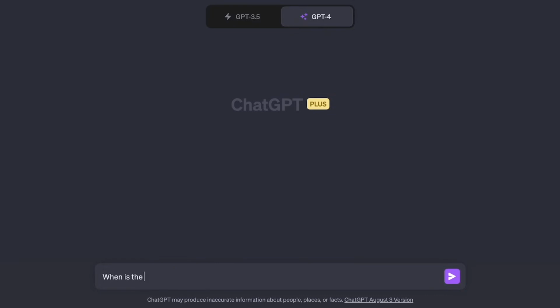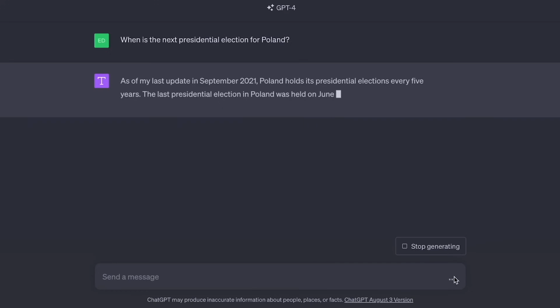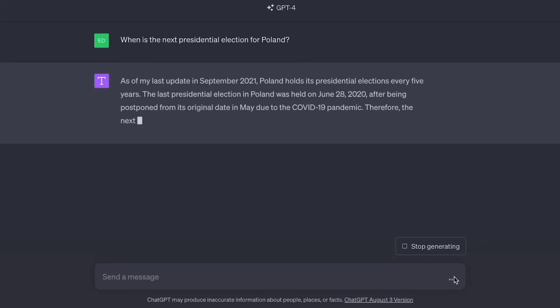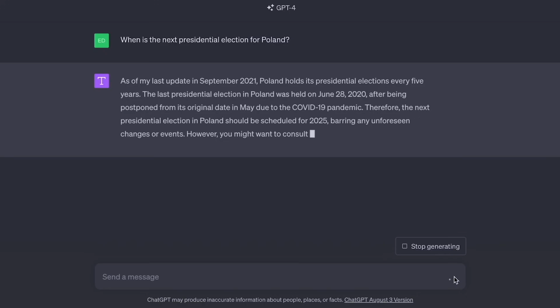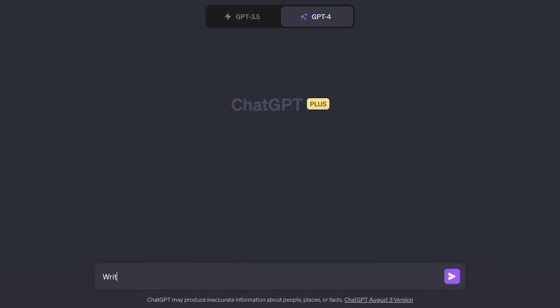So, for example, instead of writing "when is the election," you could write "when is the next presidential election for Poland?" Let's go ahead and run this, and this will be much more precise and knows exactly what we are asking about. It's not going to go guessing and waste our time as well as waste our resources, in other words, tokens that we are using, in other words, money, in order to get the right answer the first time. Here are some other examples of how you could write clearer prompts.